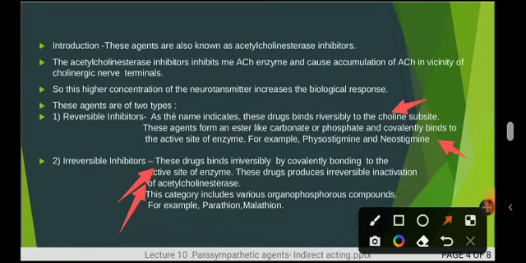This category includes various organophosphorus compounds, as the reversible category includes carbamates, phosphates, etc. In the irreversible category, it includes organophosphorus compounds, for example parathion and malathion. So you should differentiate both irreversible and reversible inhibitors in this parasympathomimetic category.